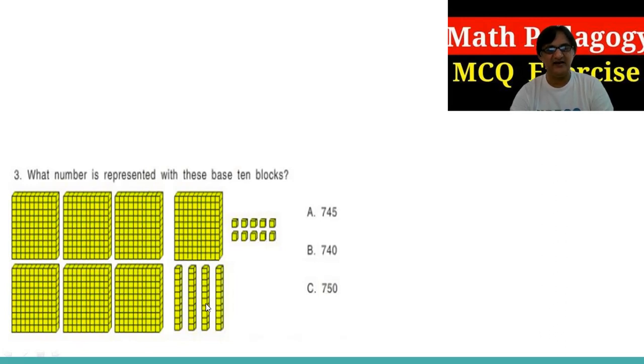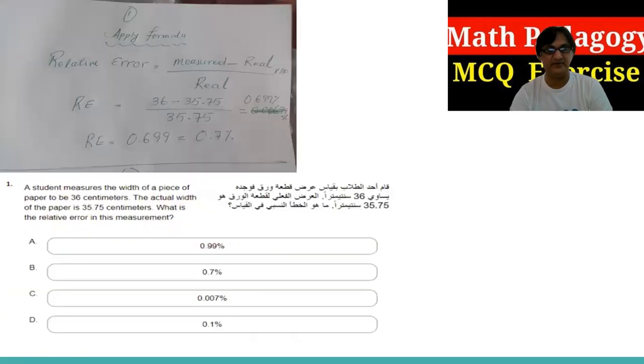So 10 and 40, 50. And these are the 700. So it is 750. Again, be careful with this information. These different multiple forms of representations can come, and you don't have to be confused. You just go and practice.